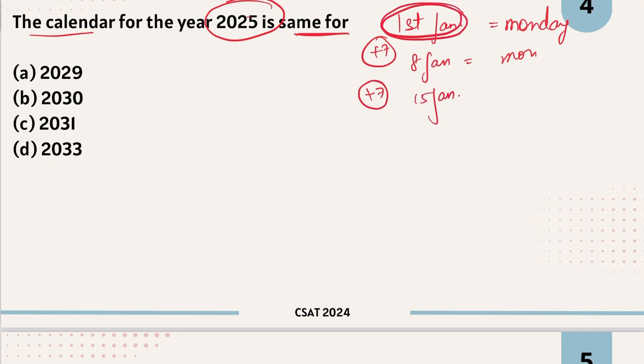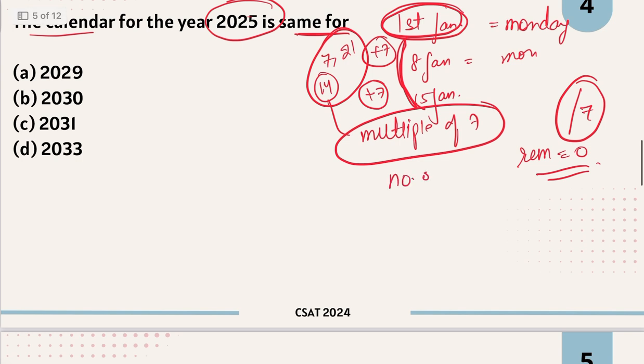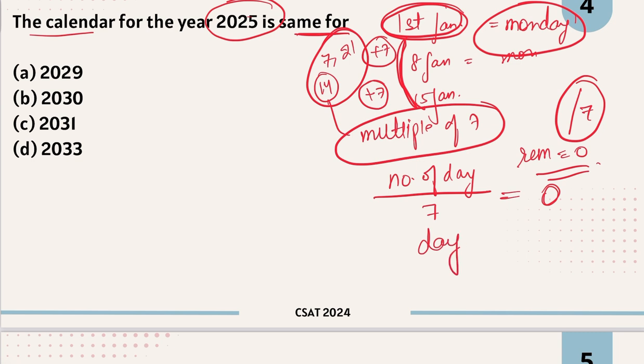Basically from the start date, if the difference is of 14, 7, 21, that is if the difference is multiple of 7. Okay, multiple of 7 क्या होता है? If you divide it by 7, you get remainder is equal to 0. Okay, if number of days start से end में number of days divide by 7 से remainder 0 आ रहा है, then we can say day will repeat itself. ठीक है.